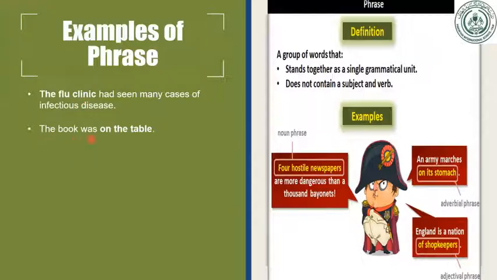Second is the book was on the table. Now the part on the table is a phrase. If I say on the table, then you will say, sir, what on the table? It means it is not giving us complete sense. On the table, under the table, near the house. Many examples are there. Or we say we camped by the brook, or he knew it was over the rainbow.